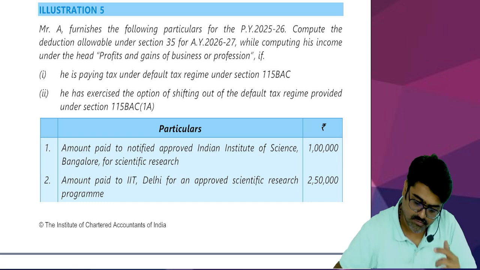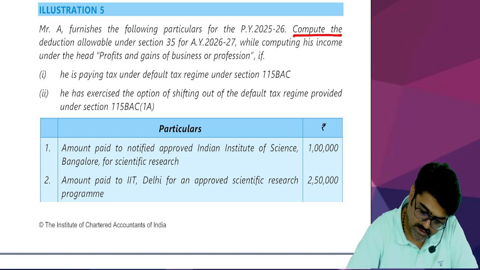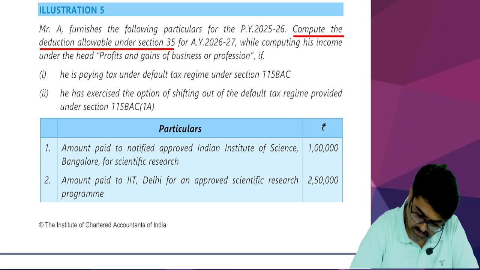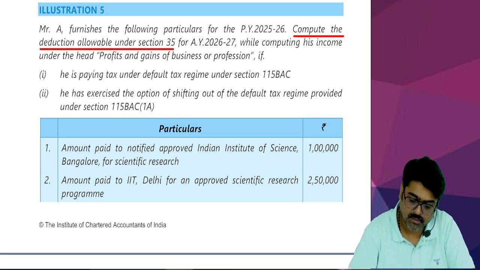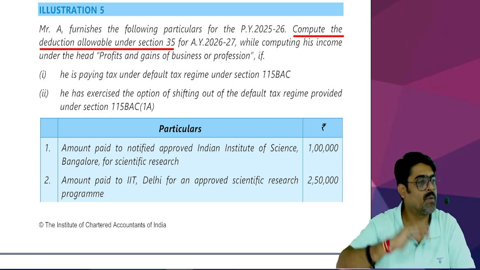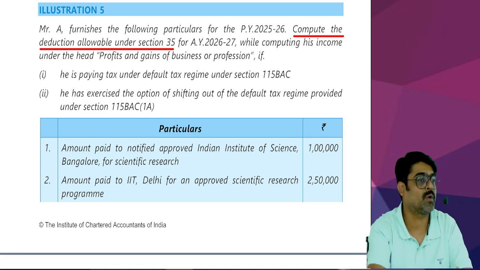Mr. A furnishes the following particulars for the previous year 25-26. Compute the deduction allowable under section 35 while computing his income under the head PGBP. So when he calculates his income under the head PGBP, how much amount will be allowed as a deduction under section 35? You compute that amount of deduction.